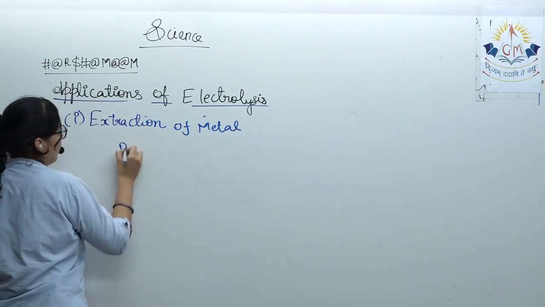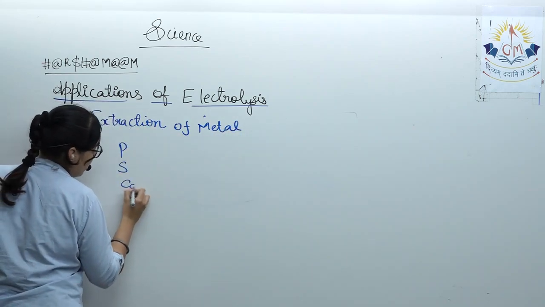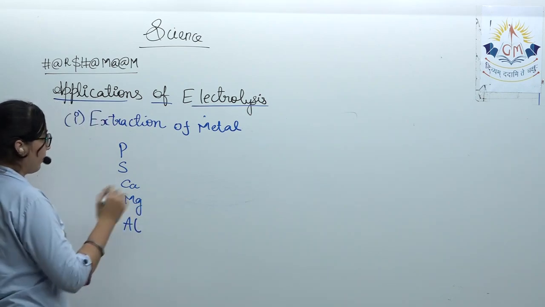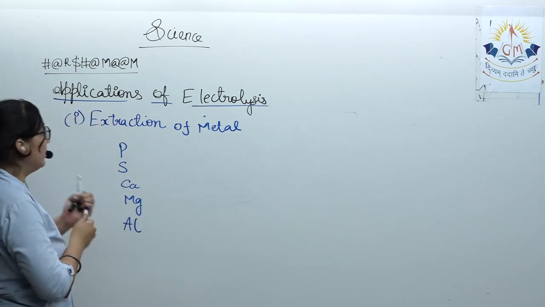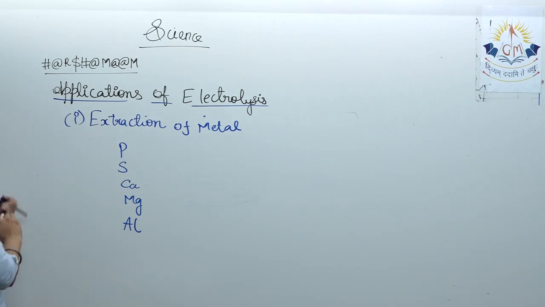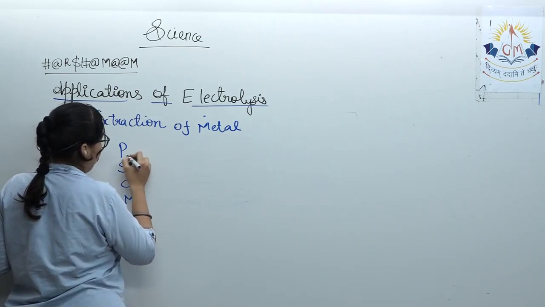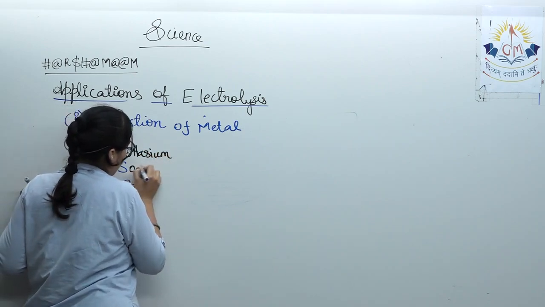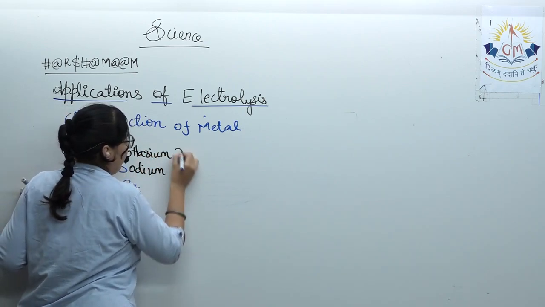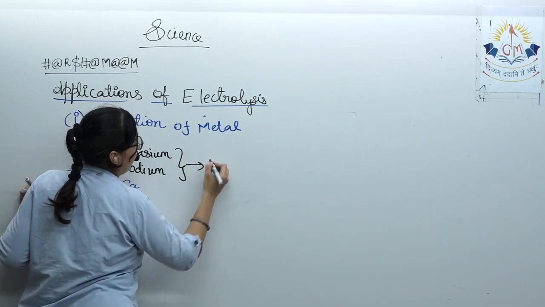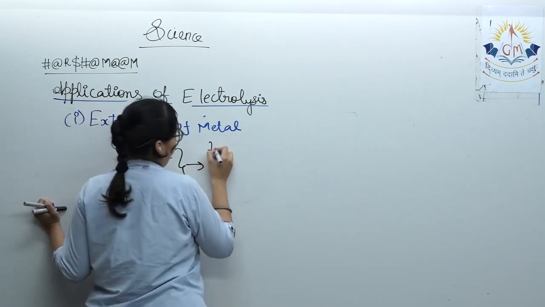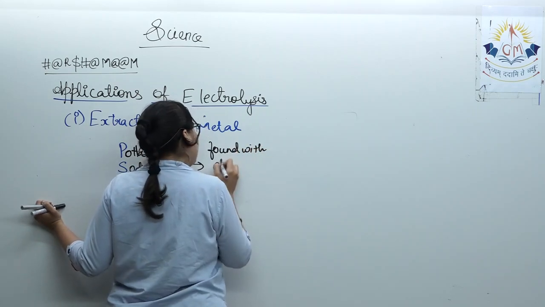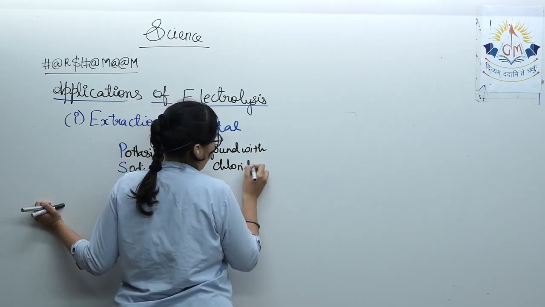You already know about this: potassium, sodium, calcium, magnesium and aluminium are the elements. Potassium and sodium are generally found in the form of chlorides and hydroxides.